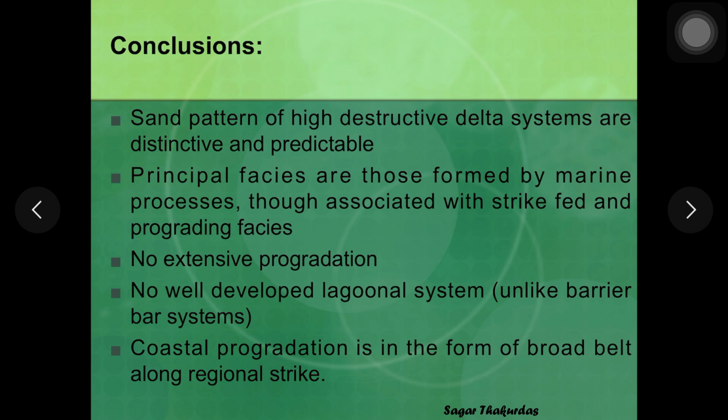So in conclusion, the same thing that we have seen in the introduction, the progradation of these deltas is limited, and you get to see more of marine influenced facies than fluvially influenced facies. And although you get to see some environments associated with the strike fed system like lagoons and barrier bars, they are not so very well developed here.